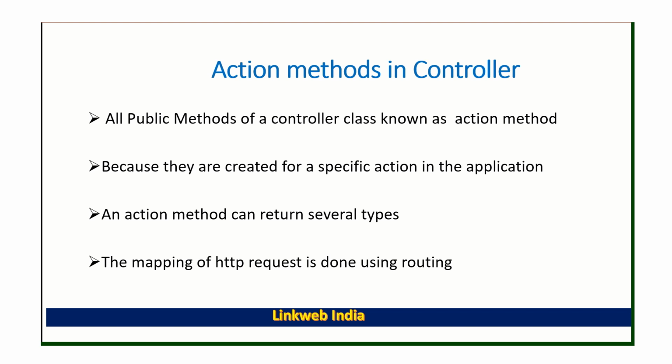So there is some purpose for each and every action method, right? An action method can also return many types, right? Fourth one is the mapping of the HTTP request done using routing. We already discussed that.